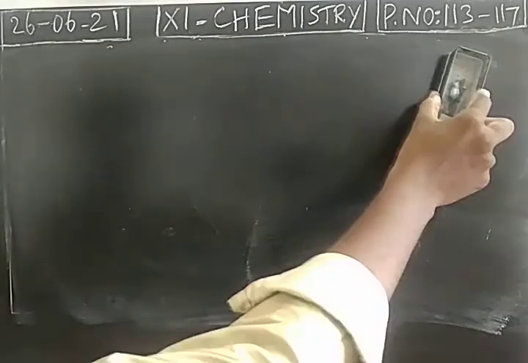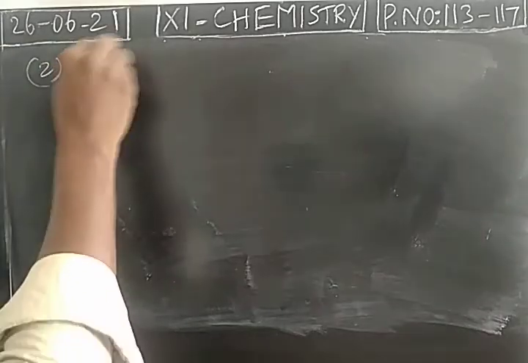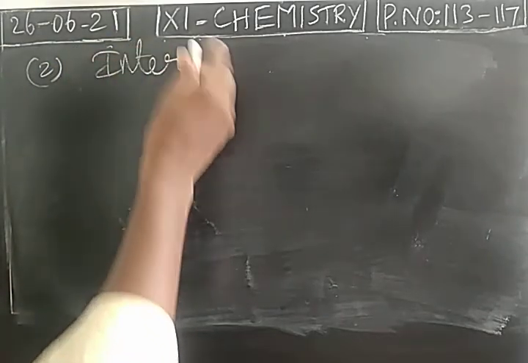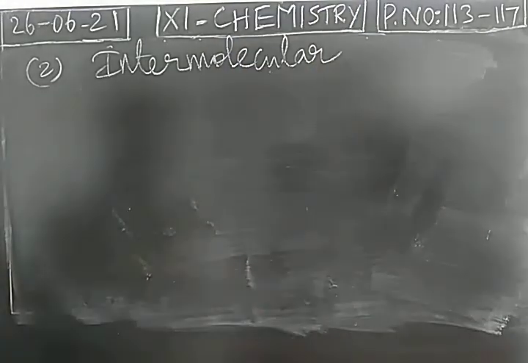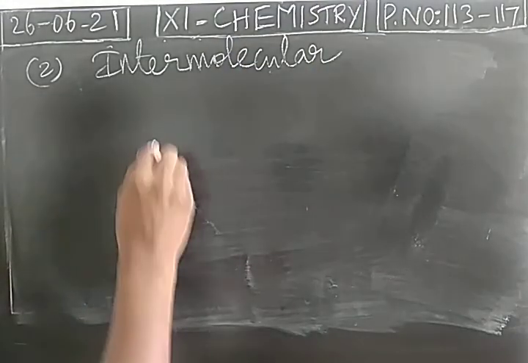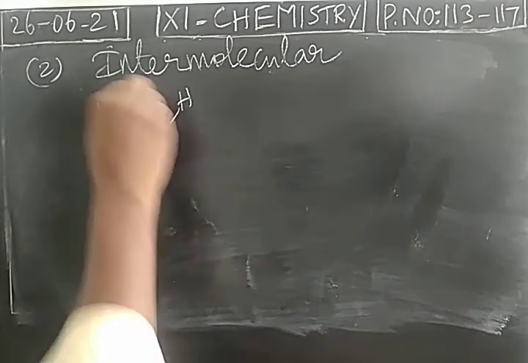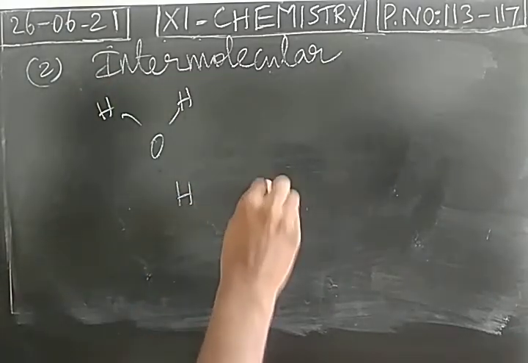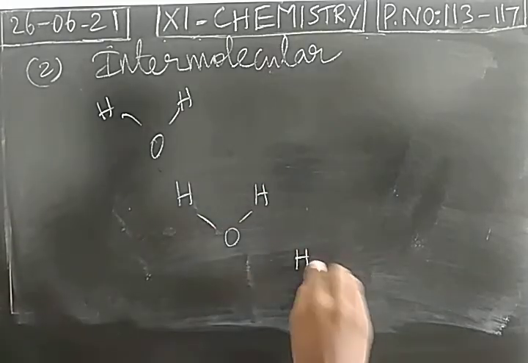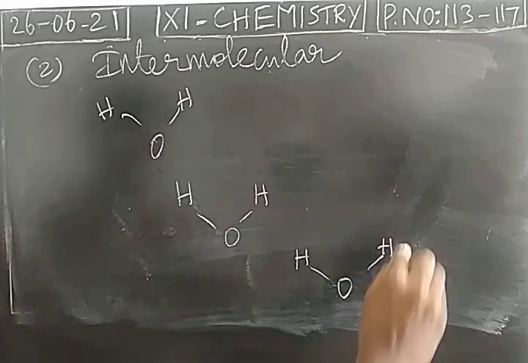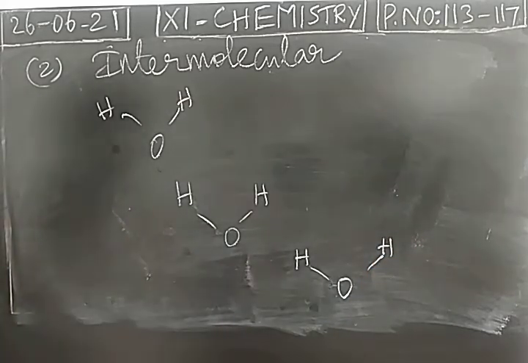Second type, intermolecular hydrogen bonding. You can take water. So first molecule, second molecule, and third molecule.